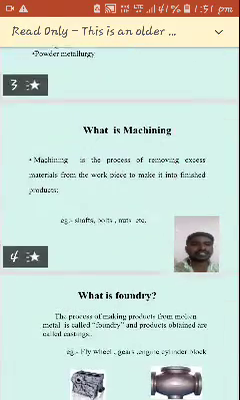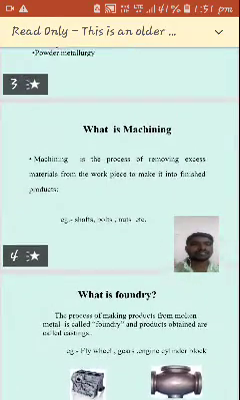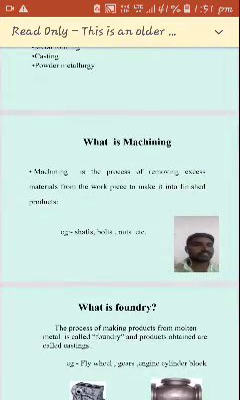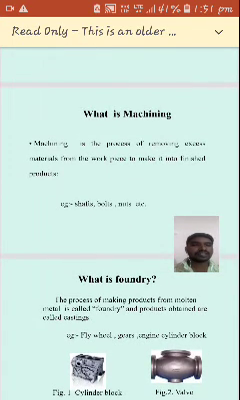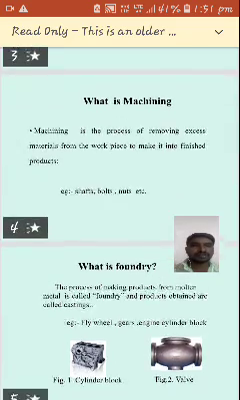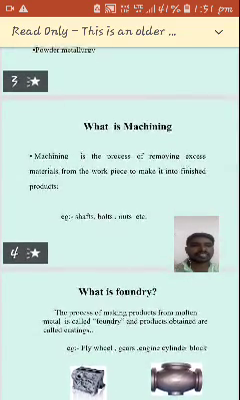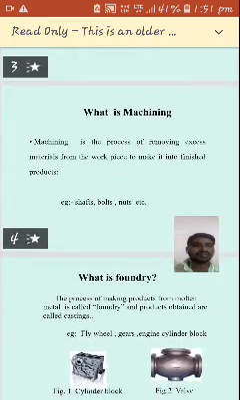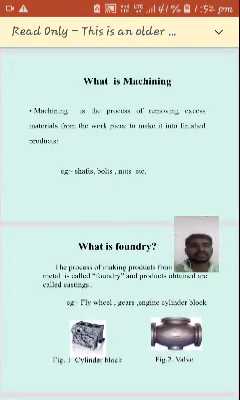See here, what is machining operation means? That is called metal cutting. Machining is a process of removing excess material from the workpiece to make it into a finished product, like shafts, bolts and nuts. By using this we can remove the excess amount of material. After casting, we can send that object to the machining process to make it into exact shape and size, and also to bring the smooth surface.